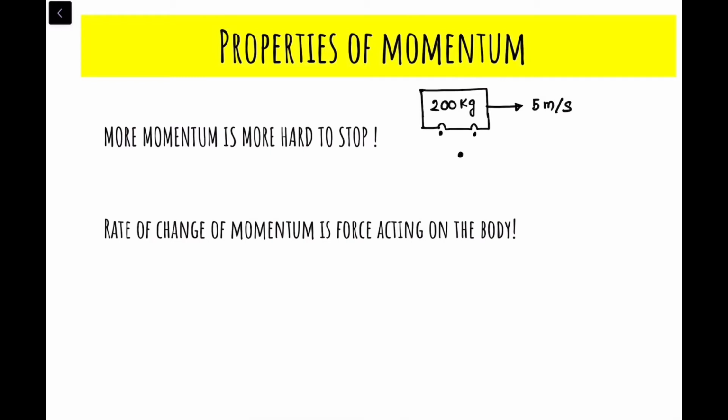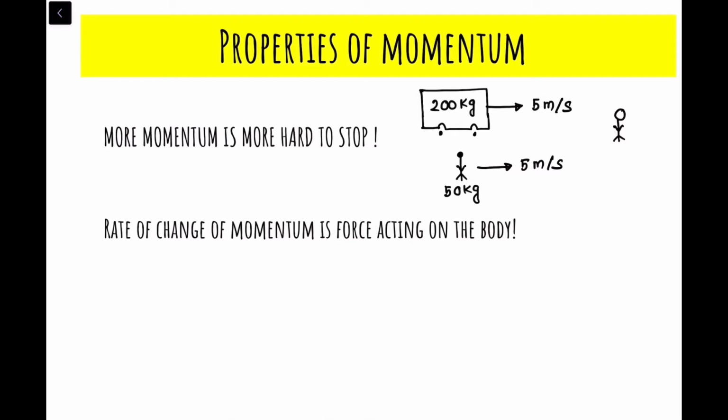And there is a person, okay, who is also running in this direction with 5 meter per second. Suppose the mass of the person is 50 kg. Okay, and suppose there is you standing. Okay, so my question to you is that, can you stop the bus?